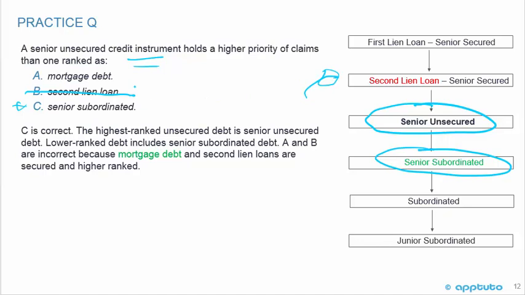The reason I like to include this one is because when we look at exhibit number 1 from the text, we don't see mortgage debt in there. But it's important to understand that mortgage debt is secured because it's against a property, and therefore it's a higher ranking than a senior unsecured.